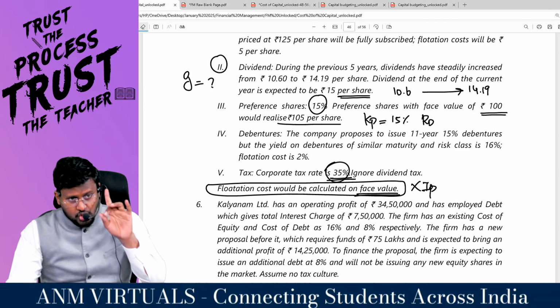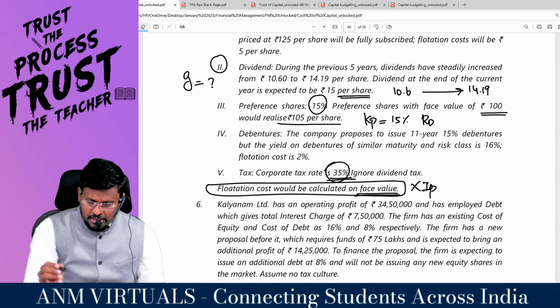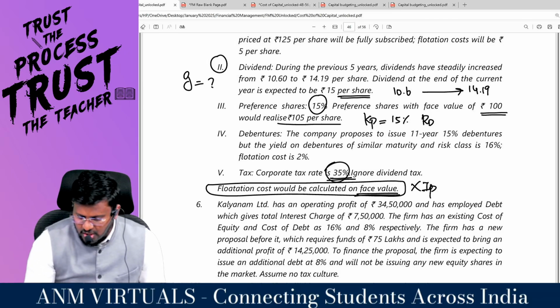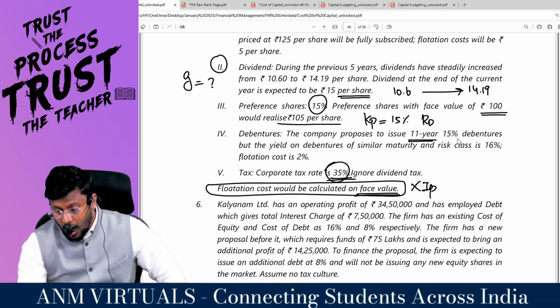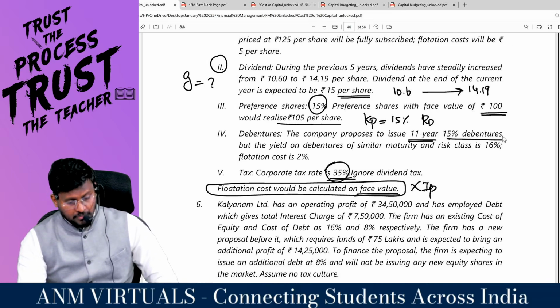But they said one thing, just listen, pin drop silence. The company proposes to issue 11 year, 15% debenture.